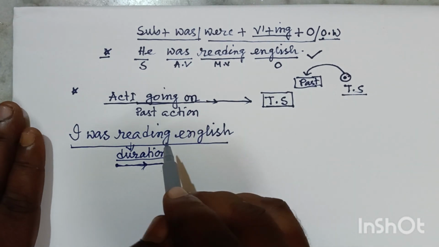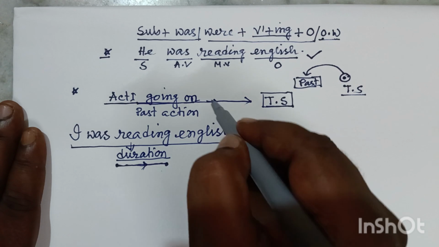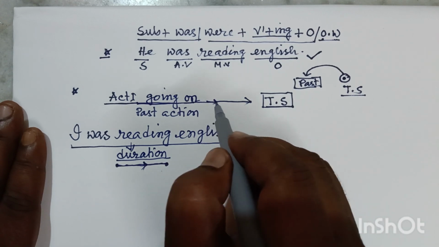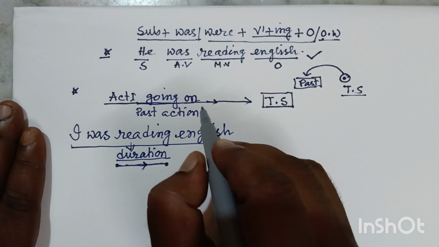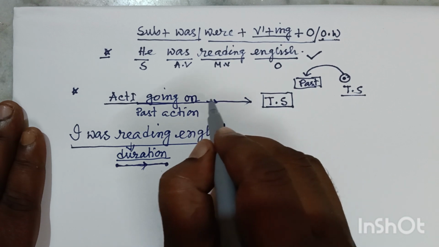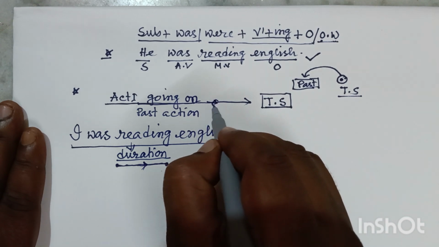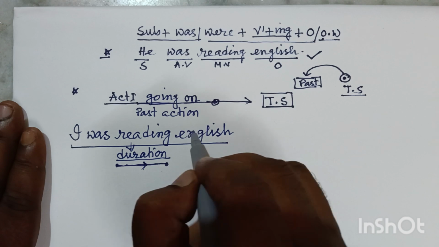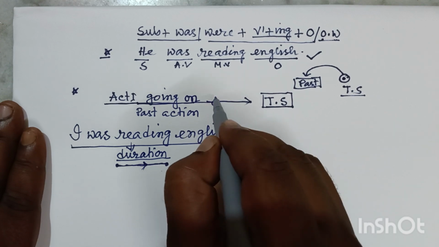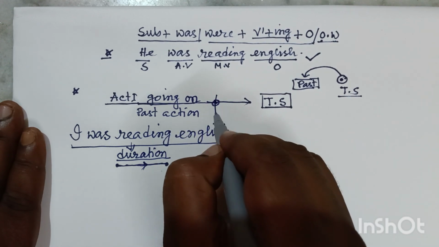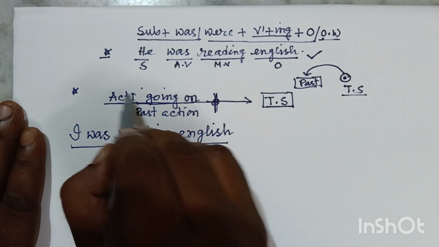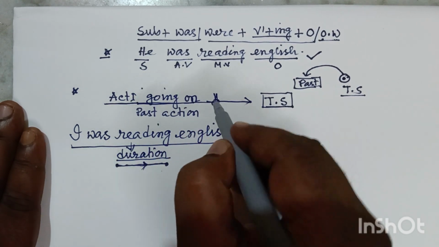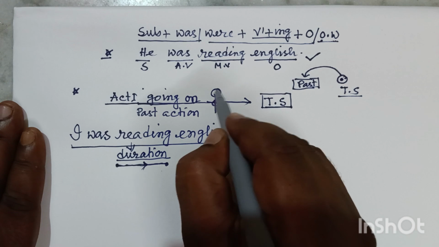Friends, it may happen that another action can interrupt. Suppose here another action interrupted this activity. That means this is action 2. Suppose someone called you during this moment.